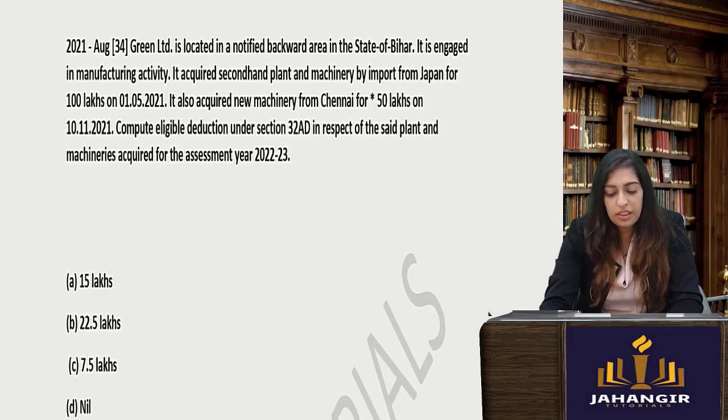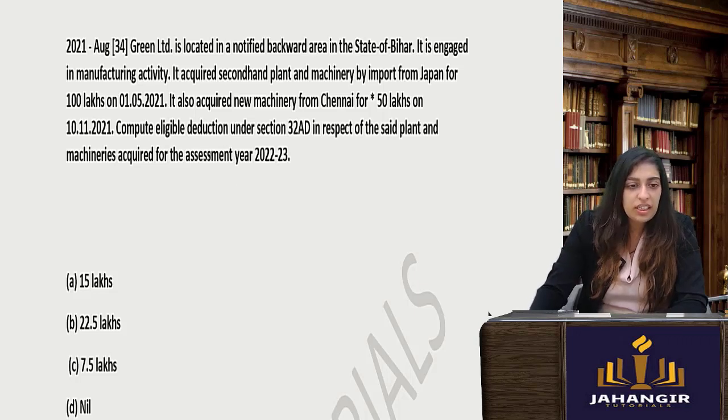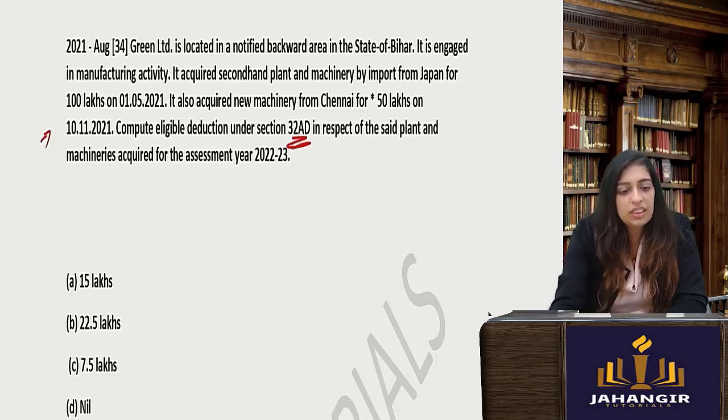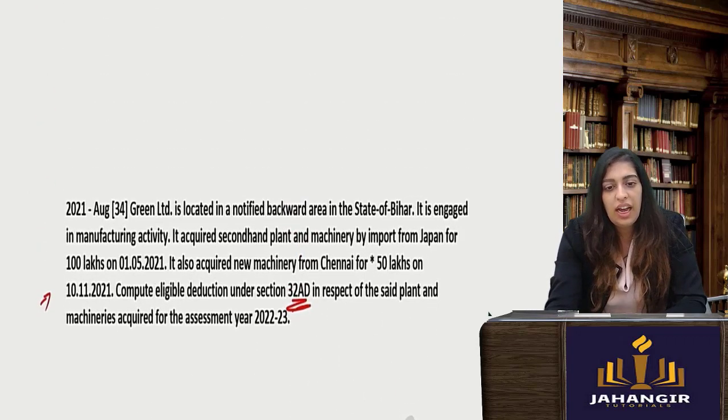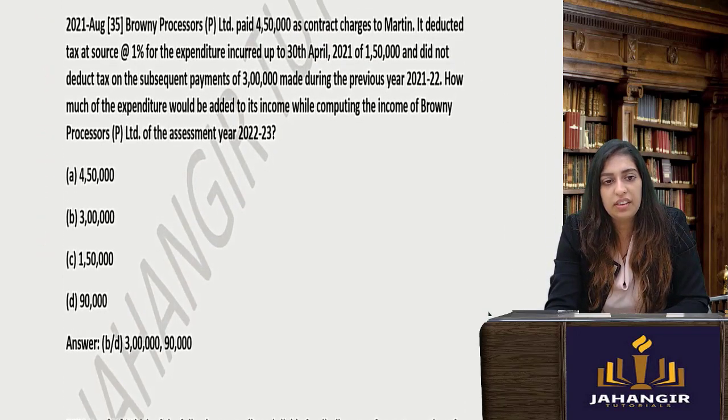Next one. Green Limited is located in a backward area. It is engaged in manufacturing. It acquired second-hand plant and machinery from Japan for 100 lakhs. If it is second hand, you don't get any deduction, any benefit. It also acquired new machinery from Chennai for 50 lakhs on 10/11/2021. This amendment was only available till 2020. Now there is no such deduction available under 32 AD. So because he missed the bus, there is no deduction. As for your exam, 32 AD deduction is not there if plant and machinery is purchased in that year. Okay.